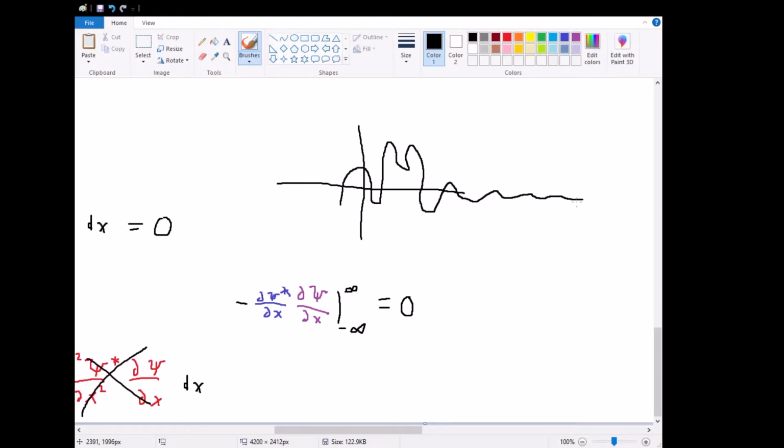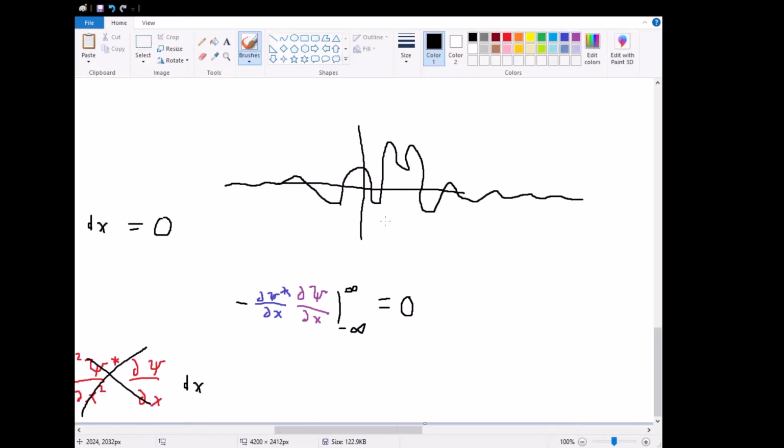So as a result of that, its derivatives all must go to 0 as well, because this gradually approaches a flat line. Because of that, any derivative of psi actually goes to 0 at positive and negative infinity. The same is true for the left side as well. Necessarily, if we don't want this to integrate to infinity and we want it to be normalizable, we require this. So any derivative of psi also goes to 0, not just psi itself, and that also applies to its complex conjugate.